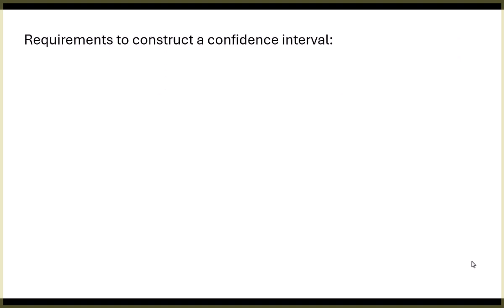Okay, what do we need to have for this to work? First thing, the sample has to be random. That's a requirement. Is this any different from the chapter 8 stuff or the chapter 7 stuff? Not at all. When we started the class off, one of the first things we looked at is, what's a random sample? How many different ways can you get a random sample?